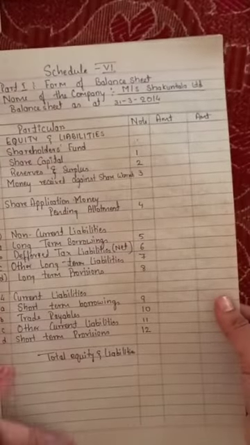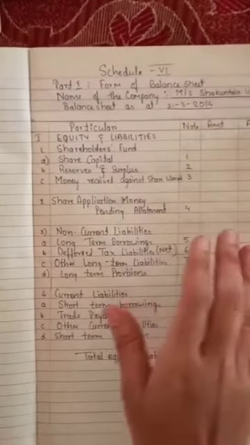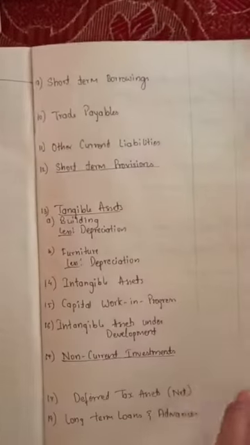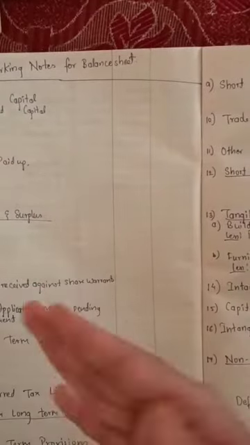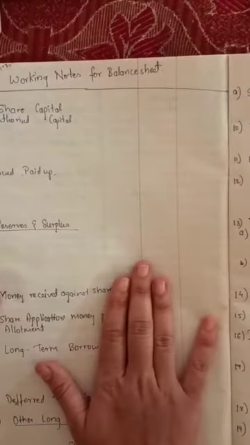You can write it continuous here also. Don't think that the liabilities format is different and the asset format is different. Once you make the balance sheet format this way, you have to start with the working notes. You can make working notes first and then the balance sheet, or you can draw the balance sheet first and then come for working notes. Understanding?